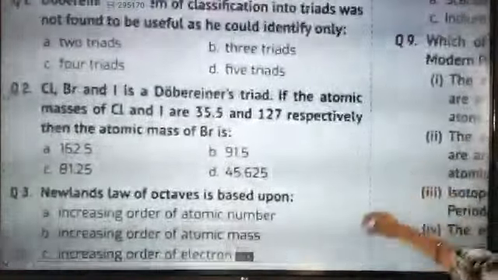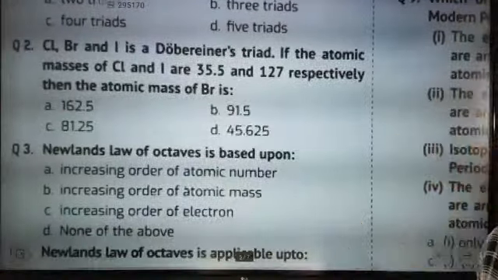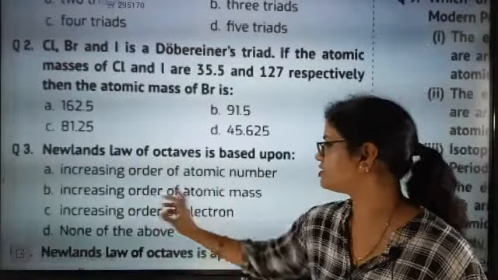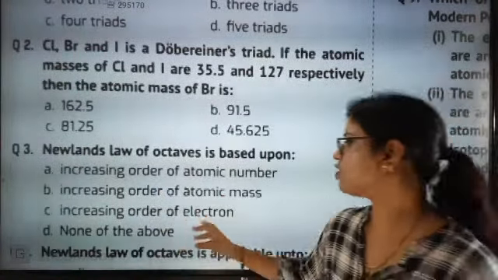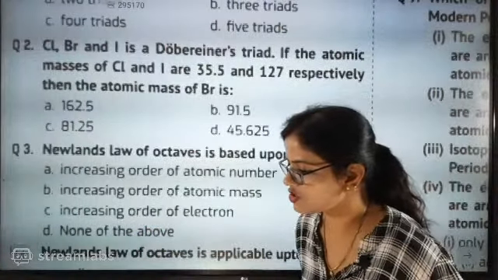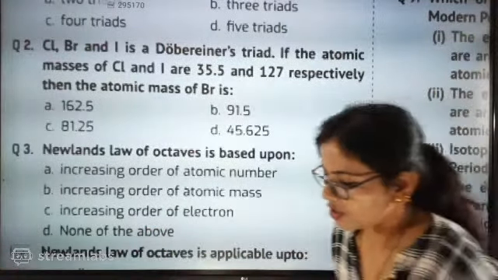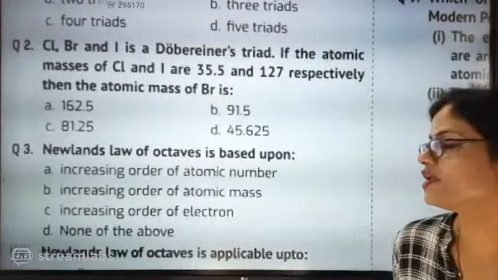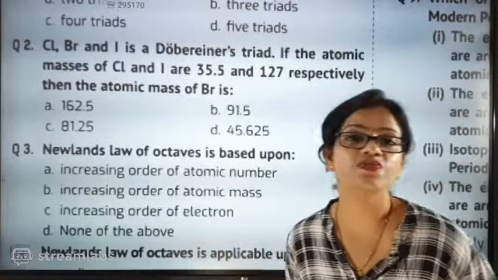Yes. Next question. Newlands' law of octaves is based upon increasing order of atomic number, increasing order of atomic mass, increasing order of electrons, or none of the above. So what is it exactly based on? Newlands' law of octaves. Don't get confused in this.